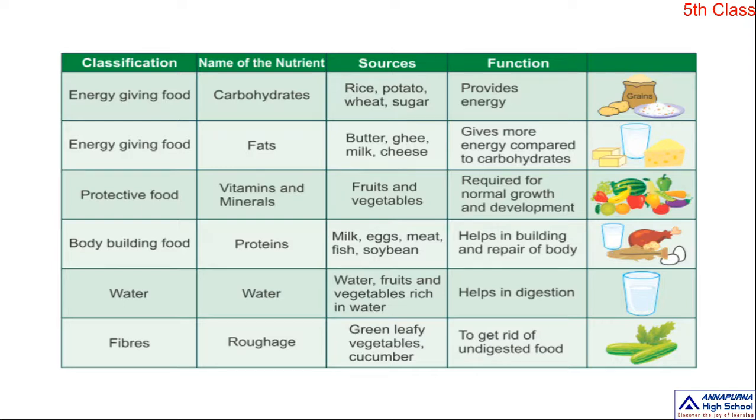Next one, fibers. Those are also called roughages. Green leafy vegetables, cucumber, drumsticks, pineapple. All these food items have fibers. They help to get rid of undigested food, that means to easily eliminate the waste material from our stomach.